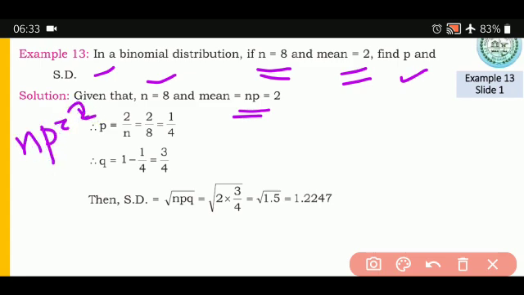Therefore, 2 is equal to what? p is equal to 2 upon n. And what is the value of n? 8. So 2 upon 8 is equal to 1 upon 4.